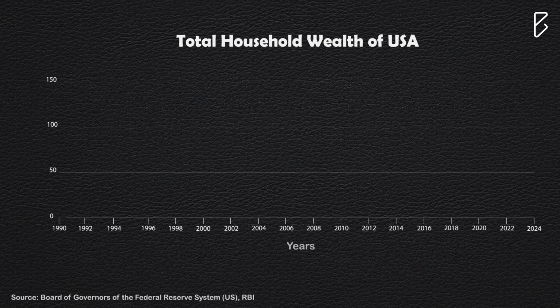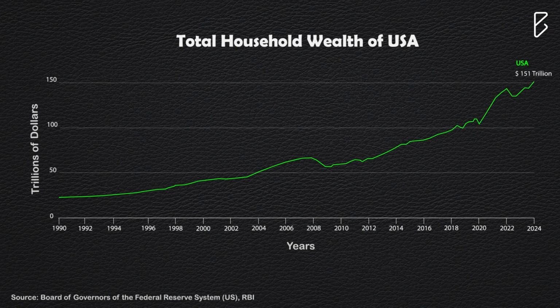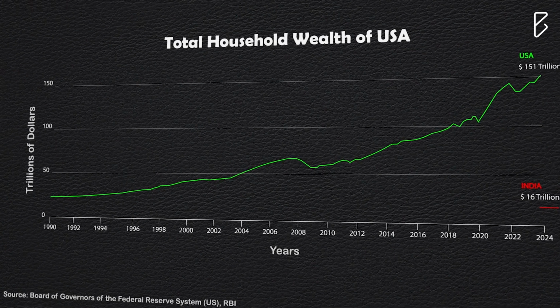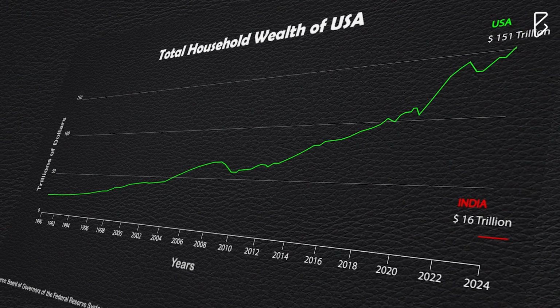Let me show you this graph. This is the total wealth graph of the USA. Right now, all the sections of USA's society have reached a combined wealth of $151 trillion. Compared to that, Indian people own $16 trillion of wealth. The interesting part is that the people of the USA have added around an equal value of wealth, that is $16 trillion, just in the last 2 years.